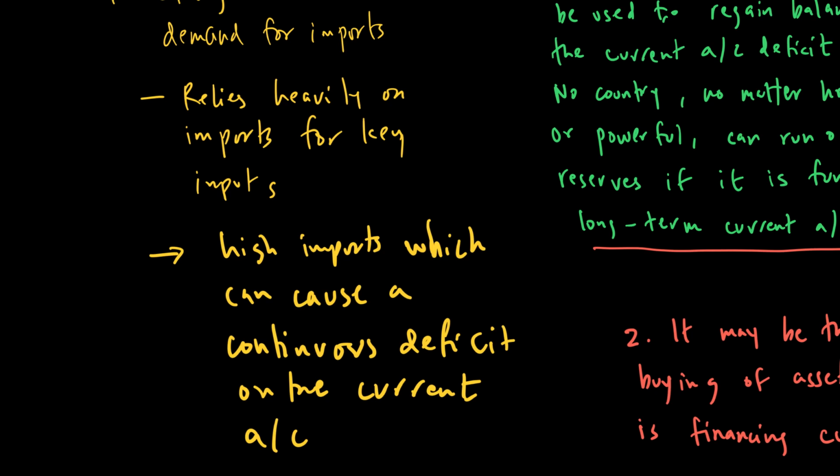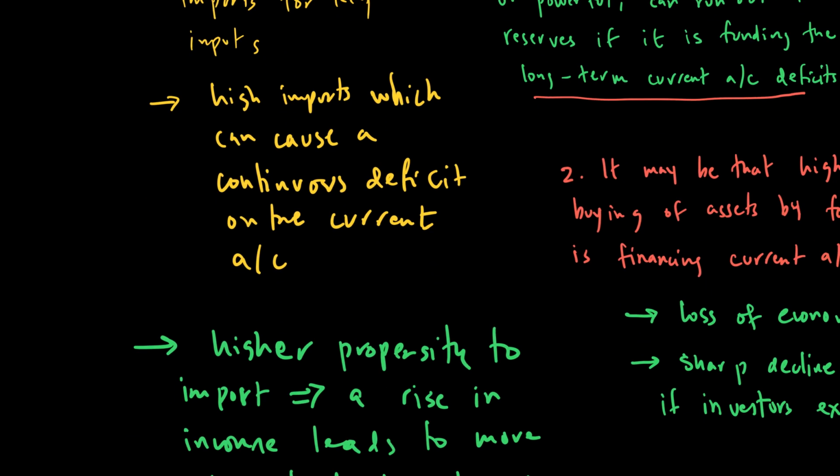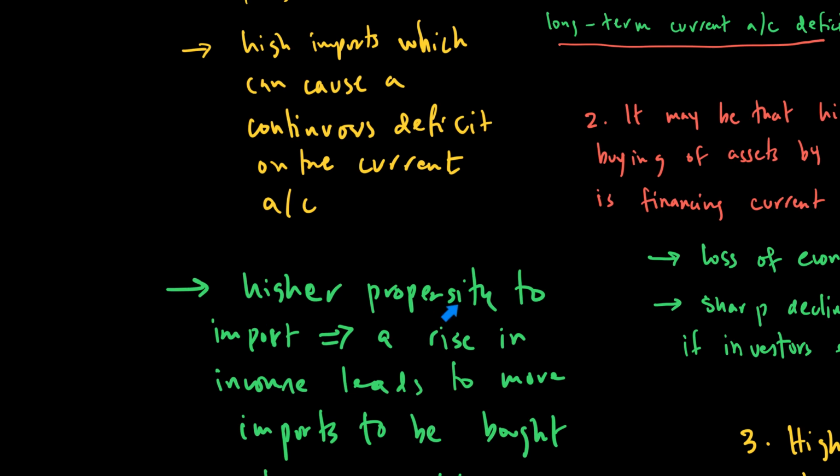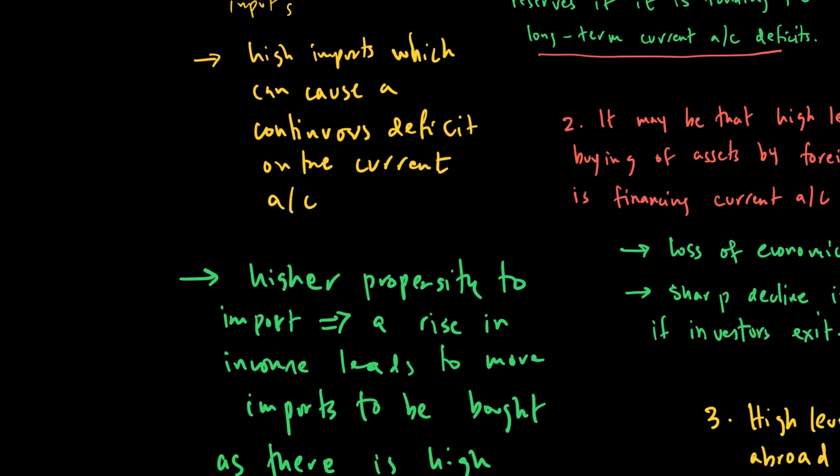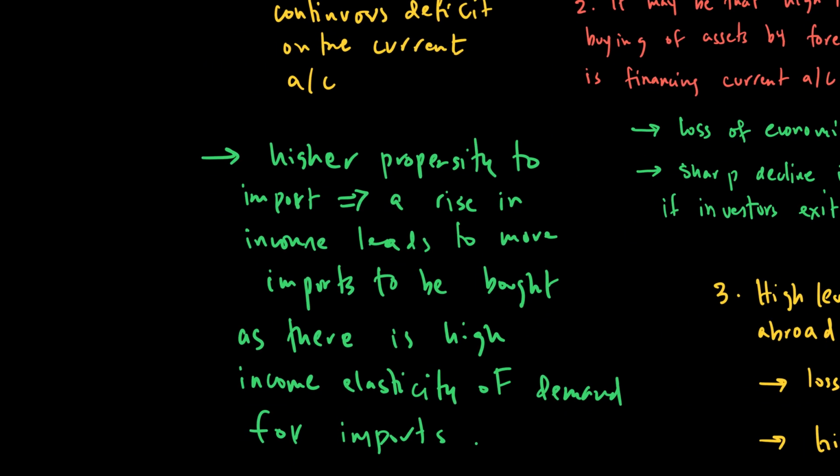And this could be because of a higher propensity to import. What is propensity? Propensity means tendency to import. So some countries have a higher propensity to import, which means if there is a rise in income, if income goes up, we will see the demand for imports rise. And that's exactly what we mean by higher propensity to import.